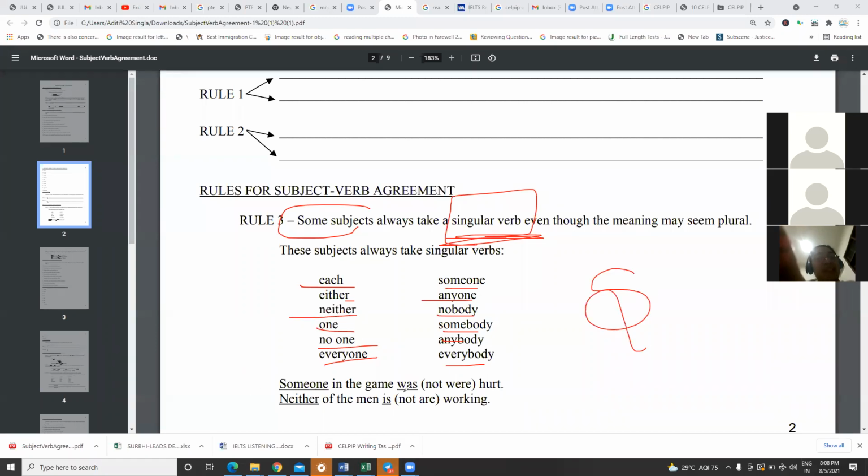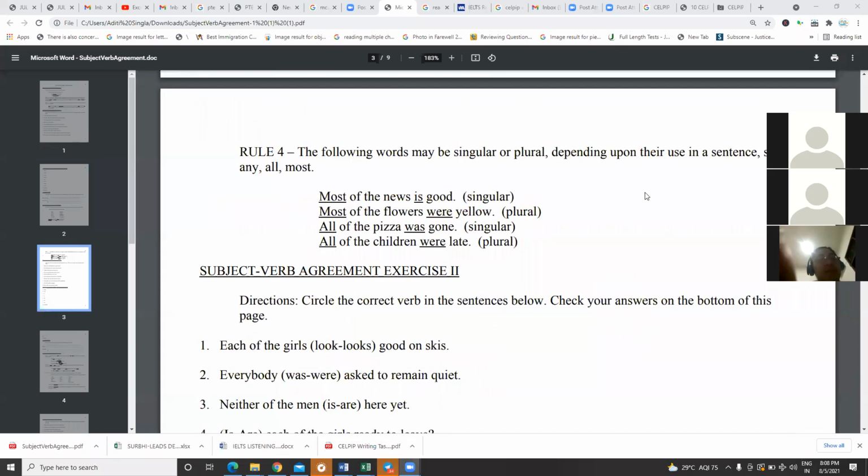So, someone in the game was hurt. Neither is singular, is working. So some subjects always take a singular verb. Whereas for some subjects, some, any, almost, you have to see. It can be plural also. So most of the news, now news is always singular. So it's going to be is. Flowers is plural, so it's were.